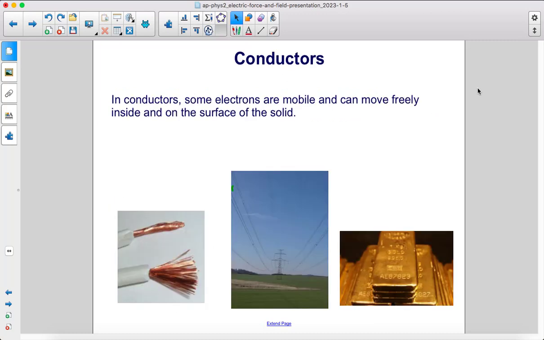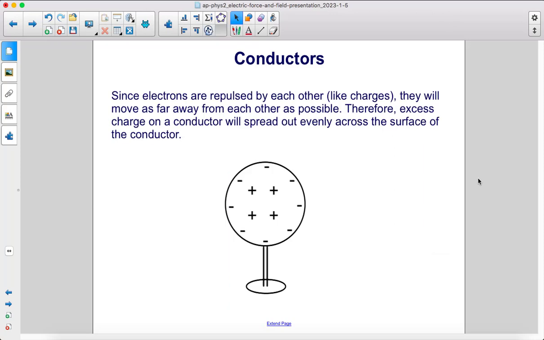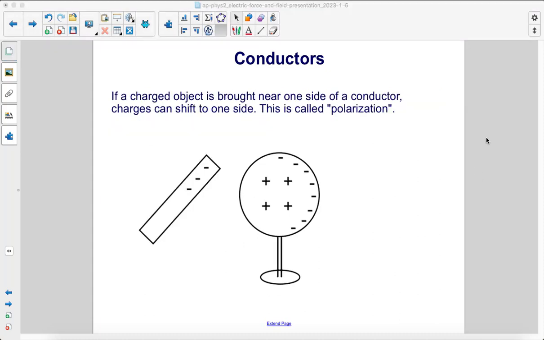In conductors, some electrons are mobile and can move freely inside and on the surface of the solid. Since electrons are repulsed by each other, because they're like charges, they will move as far away from each other as possible. Therefore, excess charge on a conductor will spread out evenly across the surface of the conductor. If a charged object is brought near one side of a conductor, charges can shift to one side. This is called polarization.